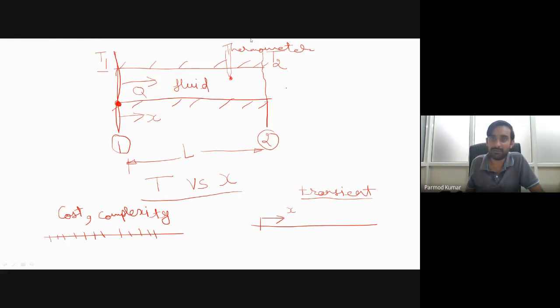In that case, at every moment we will have different temperatures, so when we change the location from one point to another, the temperature will have changed, and we will not be able to determine the profile of the entire length at a given instant.